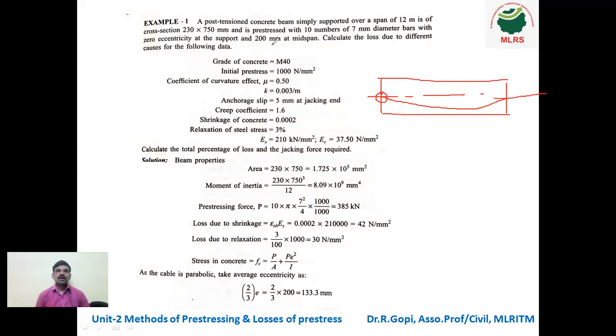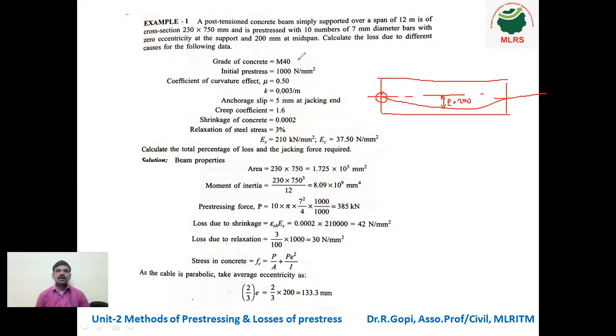But in the case of midspan, it is 200 mm depth. So this is called eccentricity, E. So here E is equal to how much? 200 mm. So this is the question.